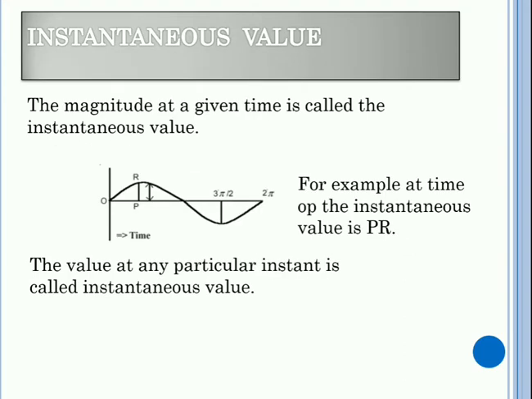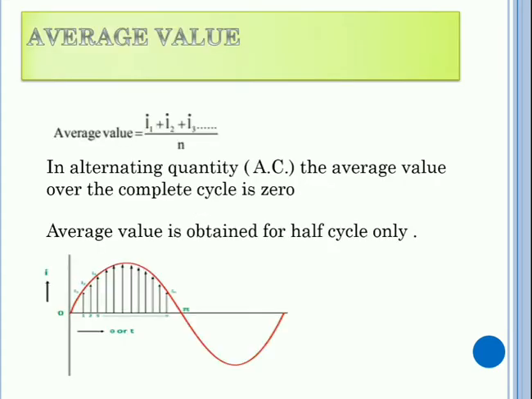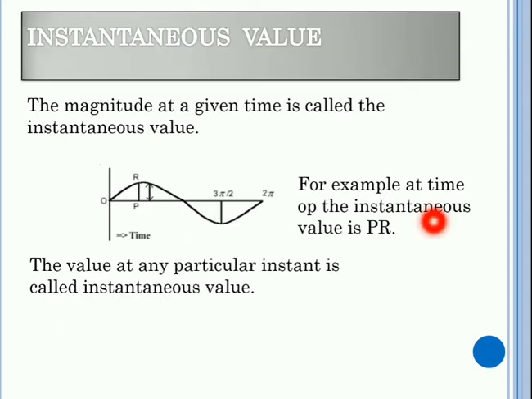So now comes the instantaneous value. The magnitude at the given time is called the instantaneous value. For example, look at this picture. At time OP, O to P, the instantaneous value is PR. The value at a particular instant is called instantaneous value.